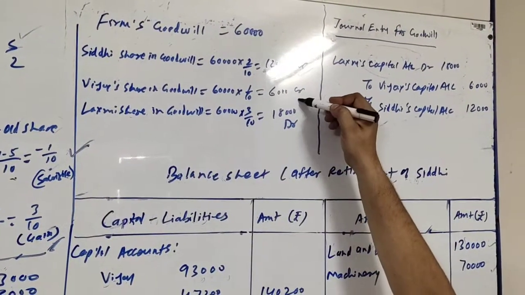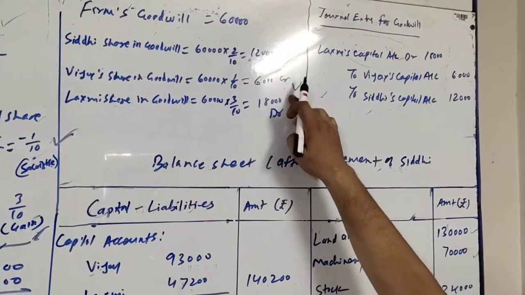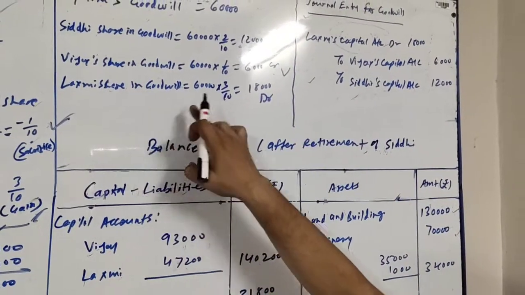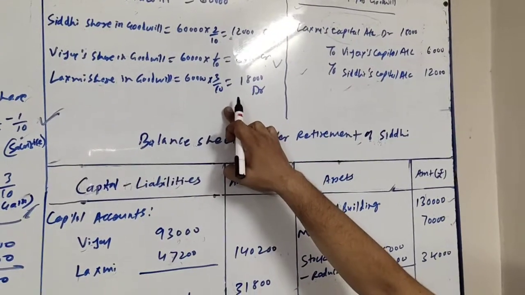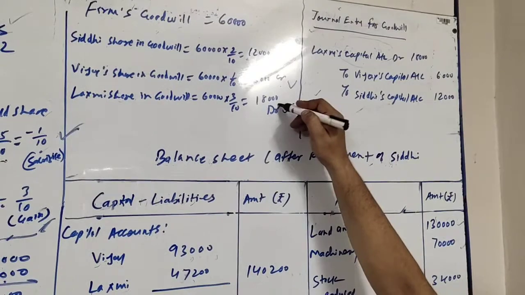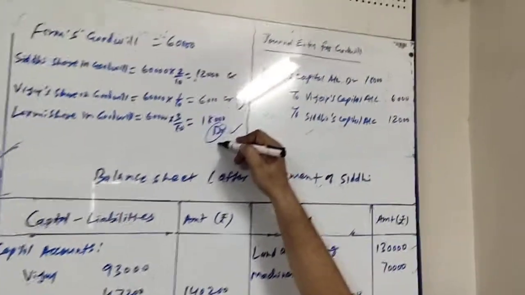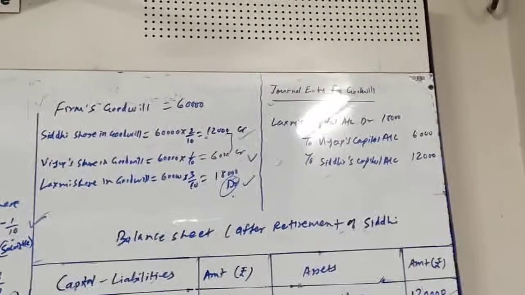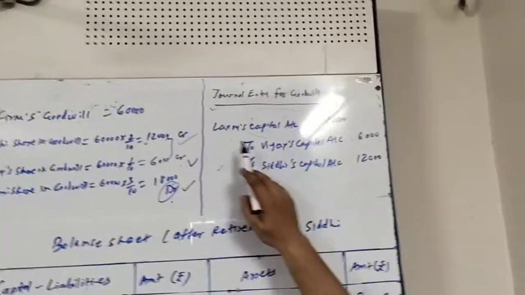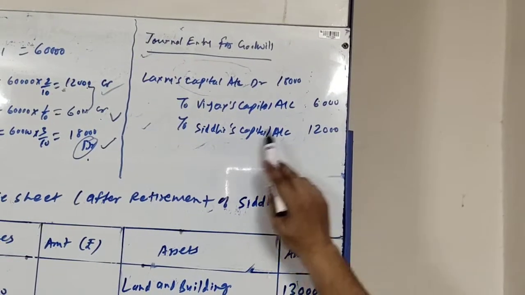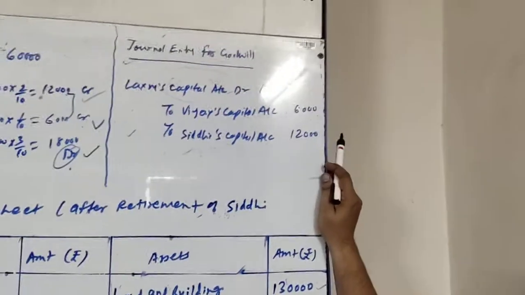So 6,000, and this will also be credited to Vijay's account because Vijay is sacrificing. Lakshmi's share in goodwill is 60,000 into 3/10. Lakshmi is gaining 3/10, so 18,000 will be debited to Lakshmi's account. The total of this is also 18,000, which should be debited to Lakshmi's account. Now the journal entry: Lakshmi's capital account debit 18,000, to Vijay's capital account 6,000, to Siddhi's capital account 12,000.